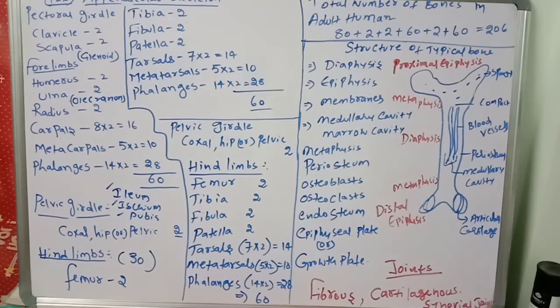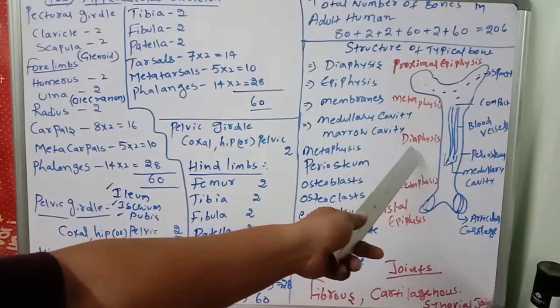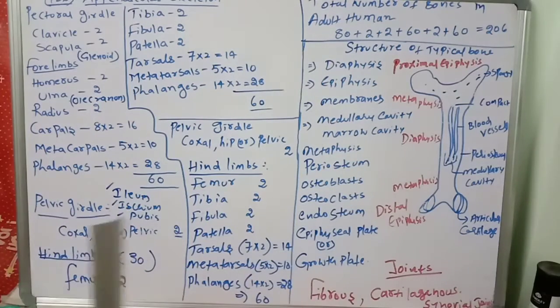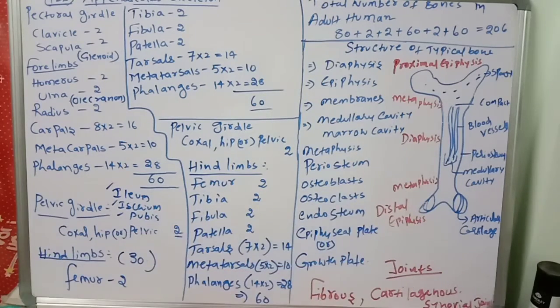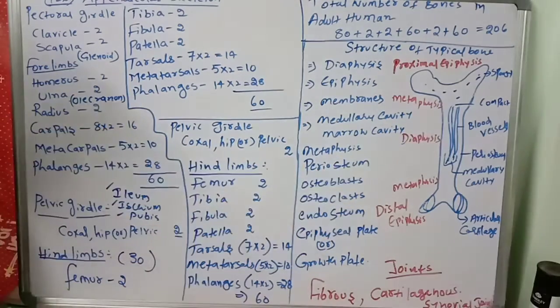A tubular diaphysis, or shaft, forms the long axis of the bone. It is constructed of a thick collar of compact bone that surrounds the central medullary cavity. Now you see the parts: what are the diaphysis, what are the epiphysis? This space is called the marrow cavity, the bone marrow cavity.